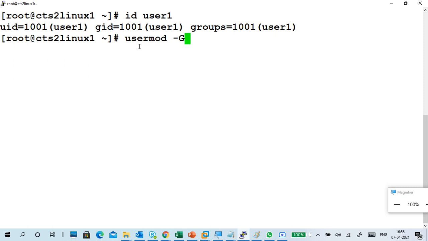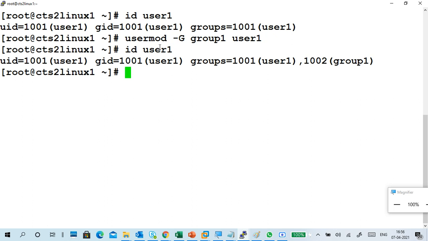usermod -G means supplementary group or secondary group. So group1 user1. Add it. Then id user1. See, if it is showing here, it means primary group. If it is showing here, it is a supplementary group. I want to show you one thing: tail -3 is enough, or 4 you can go, /etc/group.